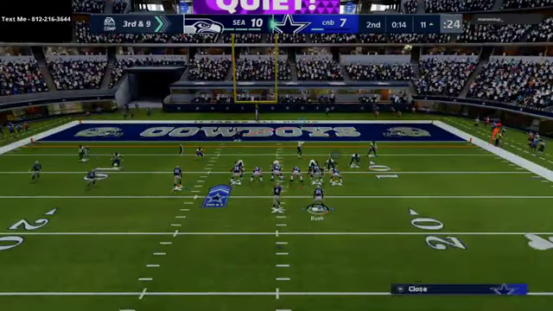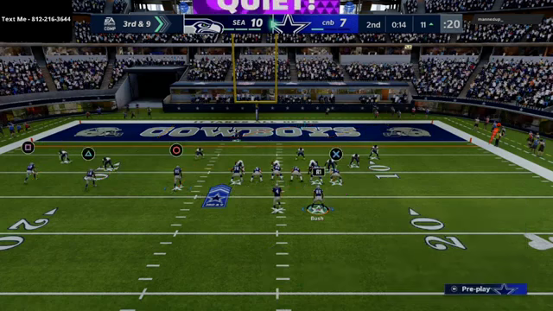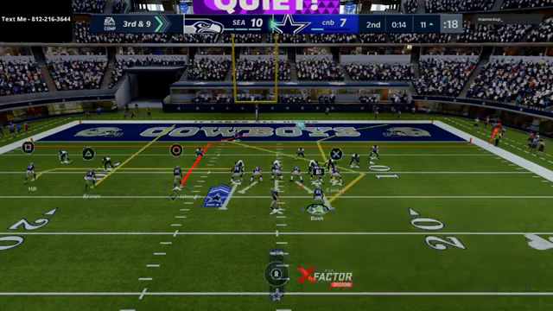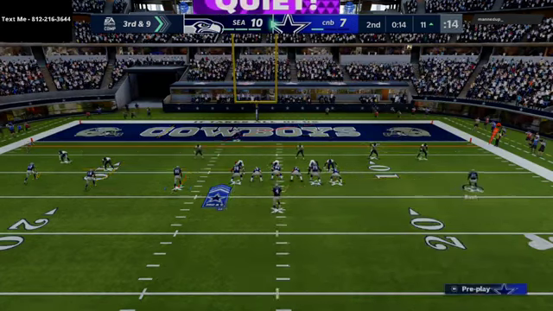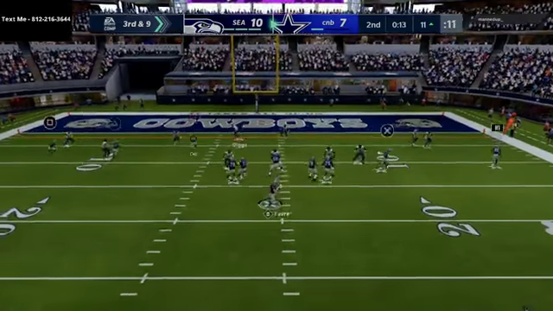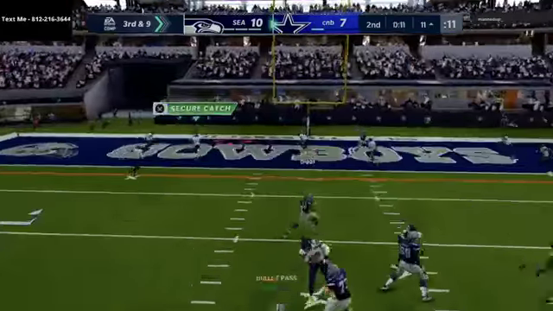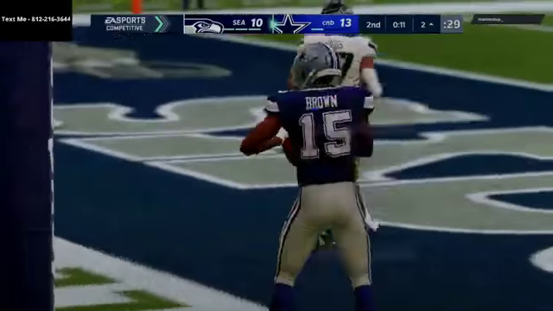So what I'm going to do is go to drive post, but what I'm hoping is that he goes to some type of man-to-man coverage. But we're going to try something a little bit different here. We're going to put our running back on a Texas route, motion him out. So we have a little bit of a 5 wide scheme here. But if he goes zone on this left side, and he does, we're going to hit that streak right in behind that zone coverage. And that's what I was anticipating because he's running so much.